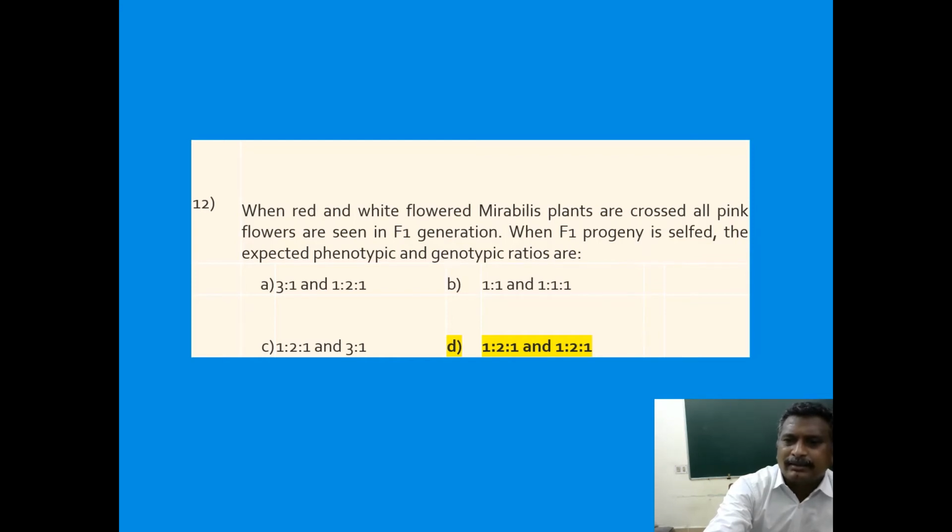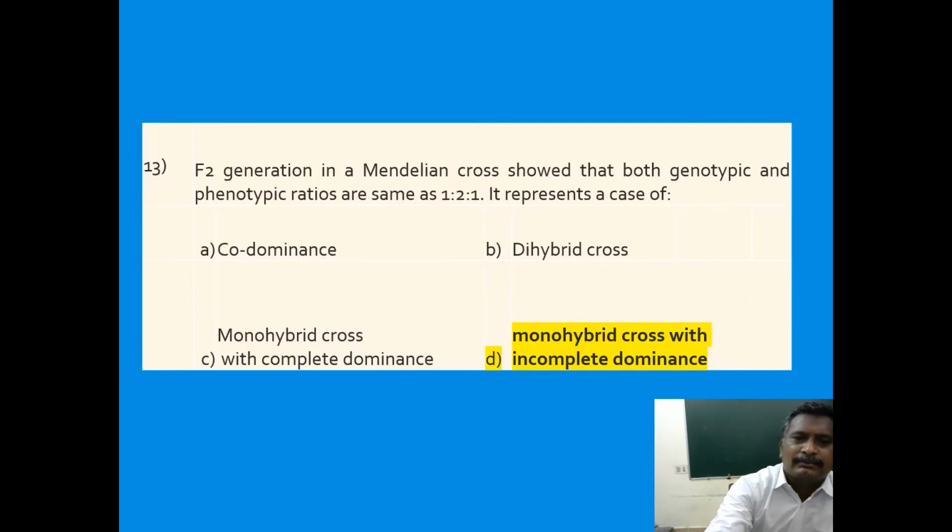When F1 progeny is selfed, the expected phenotypic and genotypic ratios, already we discussed, 1 is to 2 is to 1 phenotypic ratio and 1 is to 2 is to 1 genotypic ratio, both are same developed in the F2 individuals which are following incomplete dominance. F2 generation in a Mendelian cross showing that both genotypic and phenotypic ratios are same as 1 is to 2 is to 1 represents a monohybrid cross with incomplete dominance.